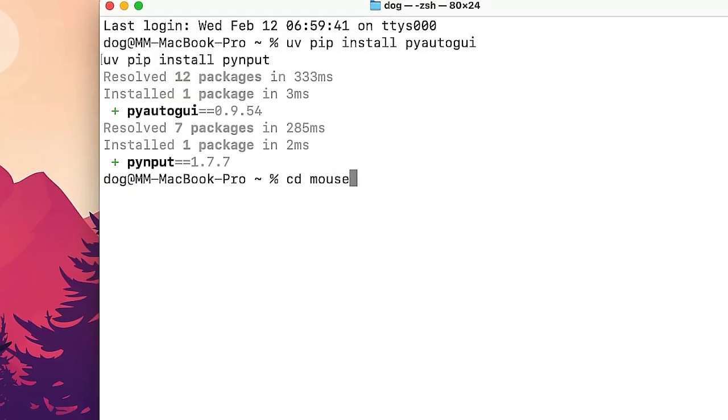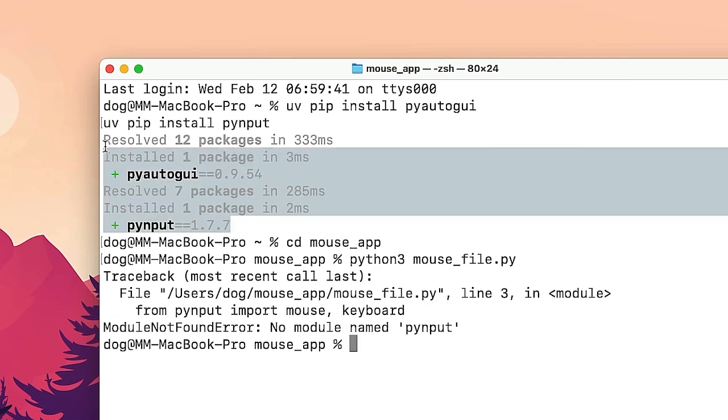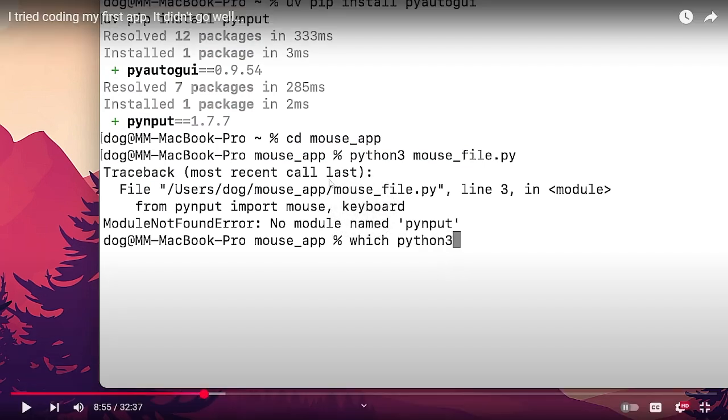Okay. Then if I cd into mouse app and do Python 3 mouse file, no module named PyAutoGUI. Interesting. So it says it installed it here, but it doesn't find it. Which Python? What do you mean, you installed it but you don't know where it is? Make that make sense.